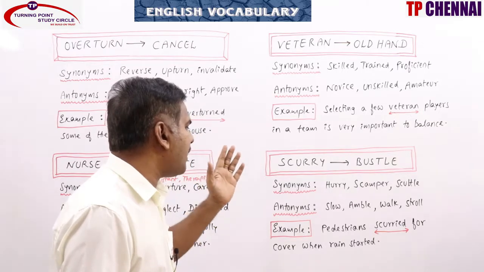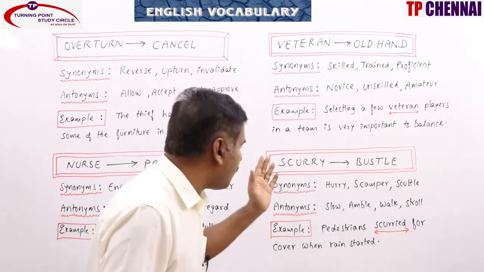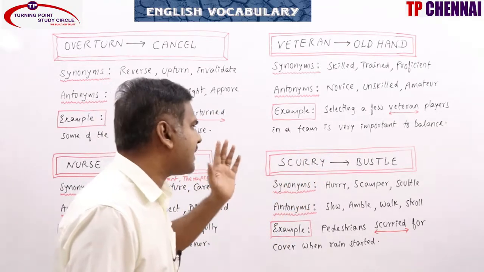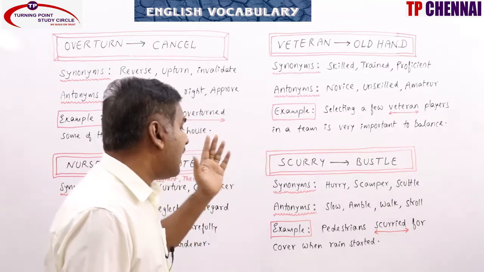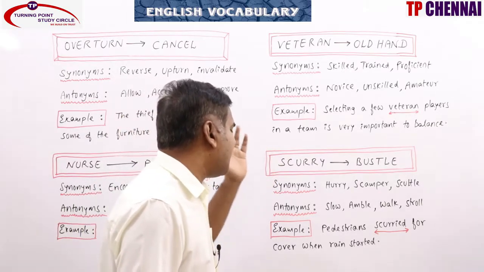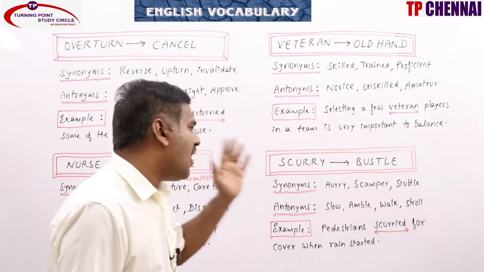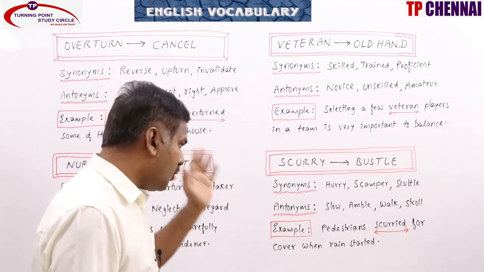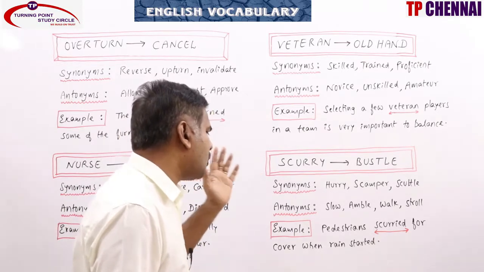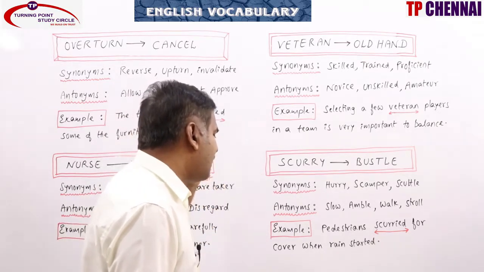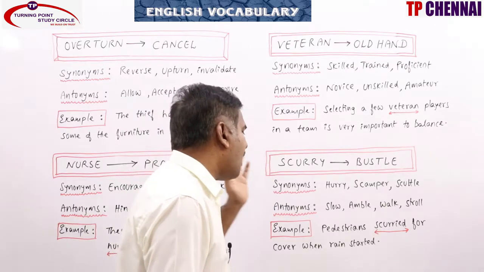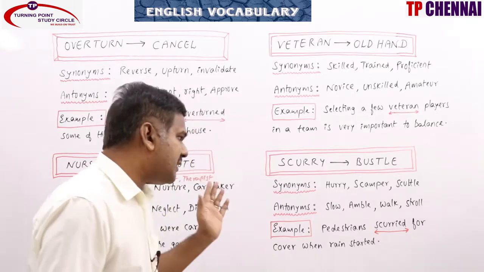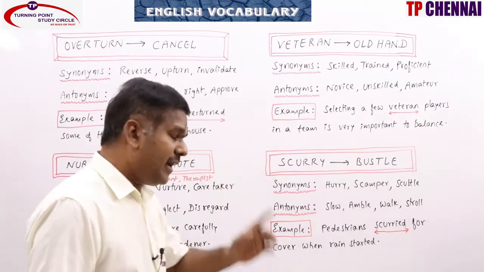Scurry, bustle. So scurry: to move hurriedly with smart short steps, to hurry to do something or to get something. That is what we call scurry, bustle. Synonyms: hurry, scamper, scuttle, rush, run, race, dash, whisk. All these words can be related to synonyms. Antonyms: slow, amble, walk, stroll, dawdle, creep, crawl. All these words can be related to antonyms. Example: pedestrians scurried for cover when rain started.